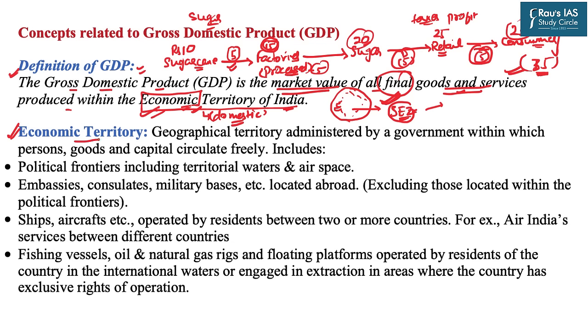Now, what all constitutes the economic territory? It has a list. First is the political frontiers, which also includes the territorial waters as well as the airspace.